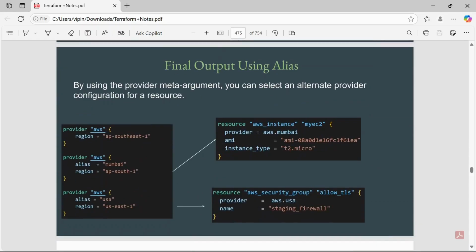For the final output using aliases, by using the provider meta argument you can select an alternate provider configuration for a resource. Here we have defined the provider configuration for multiple regions, and we are creating the EC2 in the Mumbai region and the security group in the USA region. So let's go ahead and try this out.